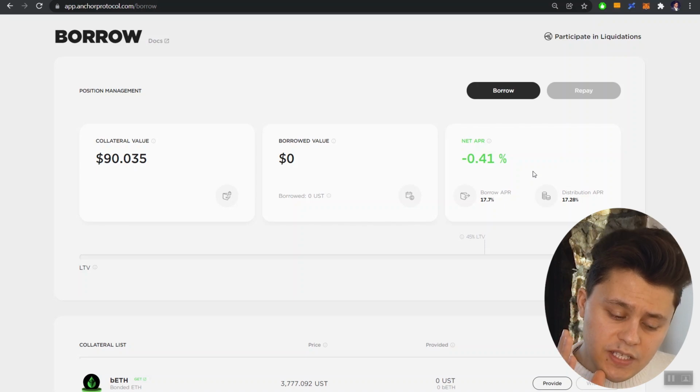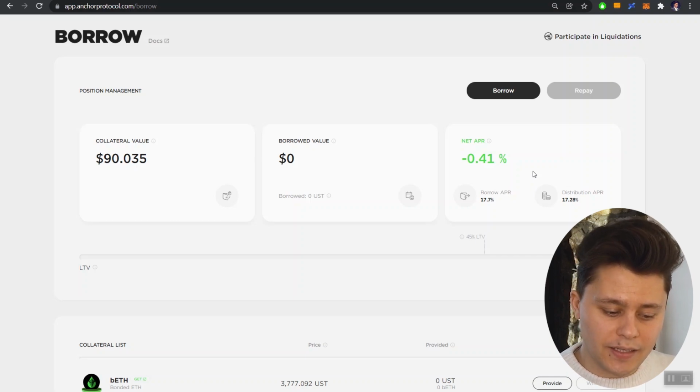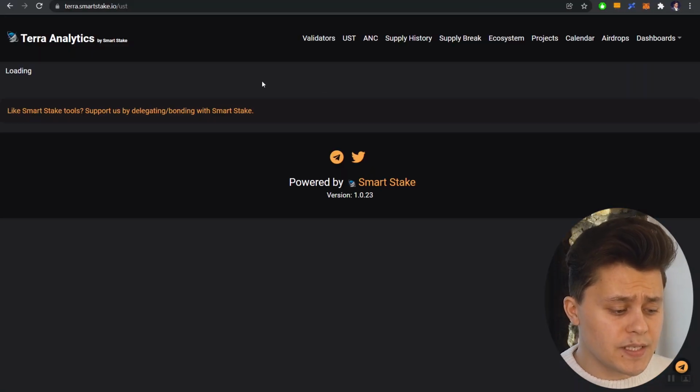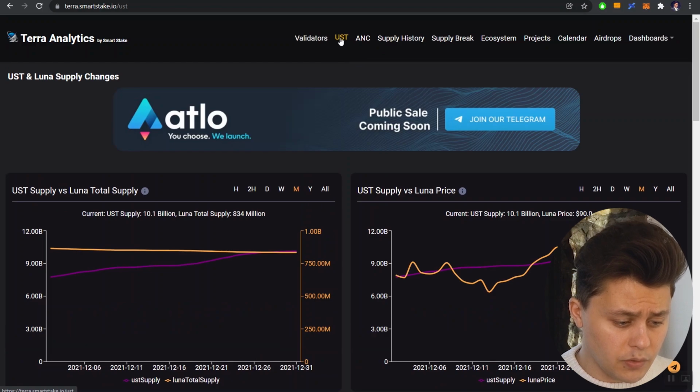Now, so that's the first step as to where that yield is coming from, right? So we have 17.7% is coming from those that are paying for that actual loan. Now, we can see already that I have $90 in collateral value from one B Luna. Well, if we bring this up, that one B Luna, let's see how much Anchor is actually making from holding on to my B Luna.